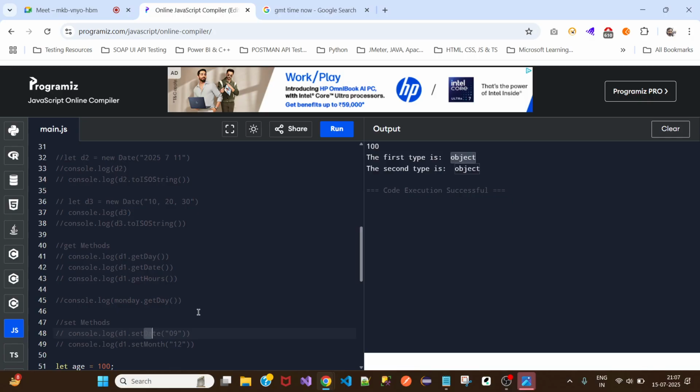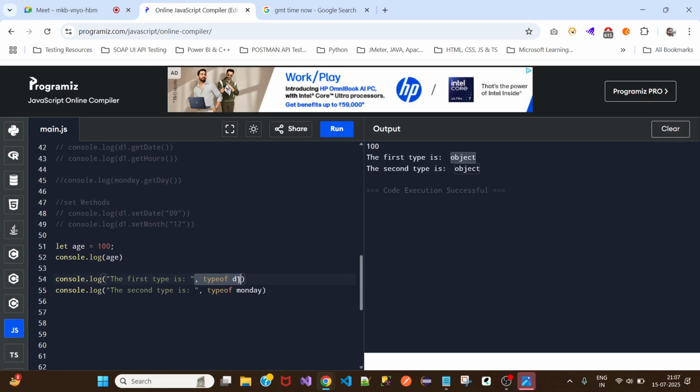These we can use on that particular date object. And we say date is an object because when we check typeof that date variable, it says it is an object. Okay, understood.